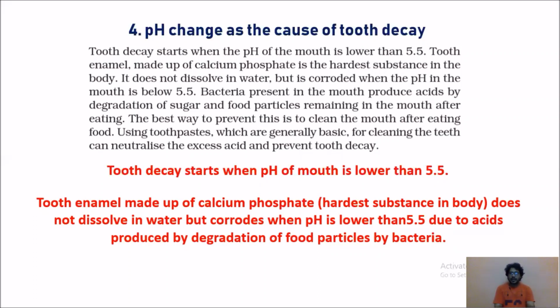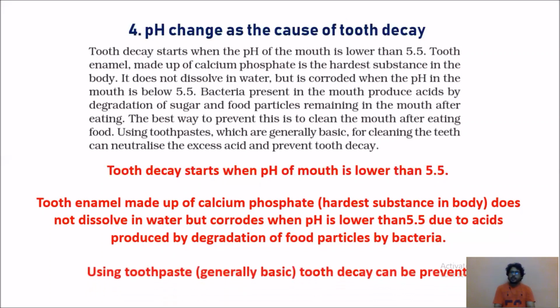So 5.5 is nothing but acid. If we want to neutralize it, what do we have to do? We need to add base to that so that it becomes neutral. How to add base? Using toothpaste. Generally, it is basic. Tooth decay can be prevented by using toothpaste. Another remedy: after eating breakfast, lunch, dinner, as soon as completing that, try to wash your mouth with water. That is the best preventive measure. After that, daily we need to brush our teeth twice.